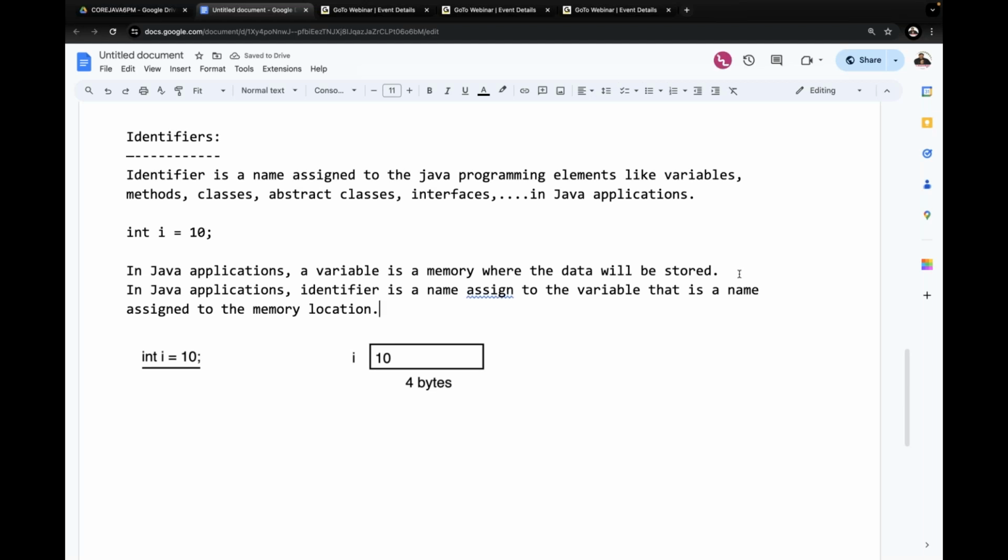Do all of you get my point or not? The name we provided for the variable, the name assigned to the memory, is called an identifier. Here i is an identifier, and this entire memory location is a variable. Remember this point clearly. No confusion, the point is very clear. An identifier is a name assigned to the variable. A variable is a memory block where data will be stored. That's it. Can I move forward?